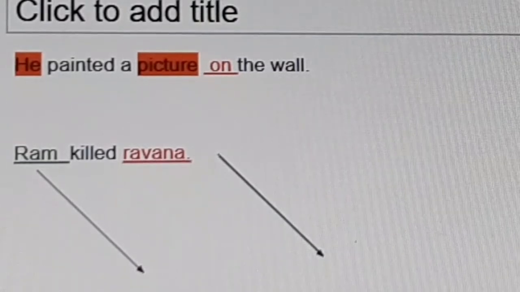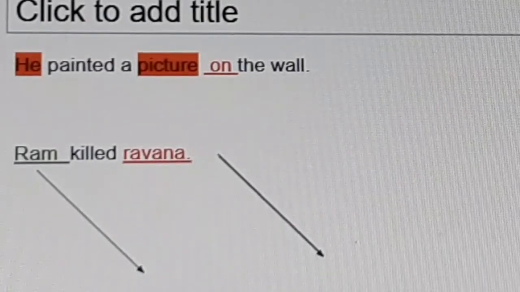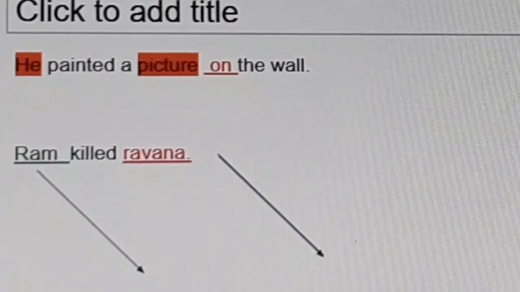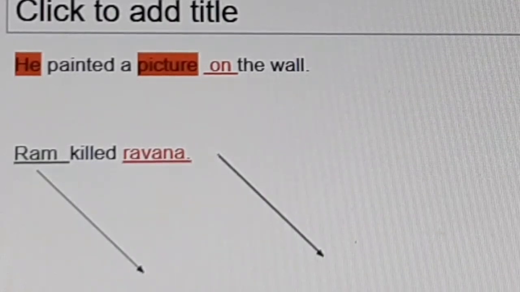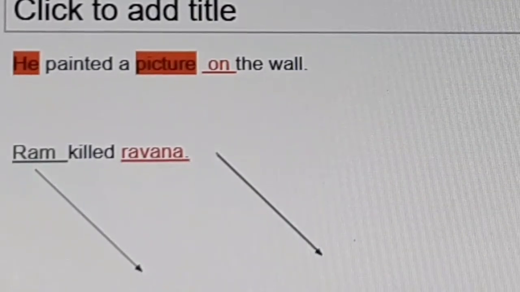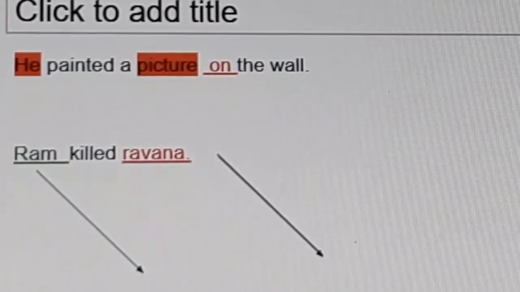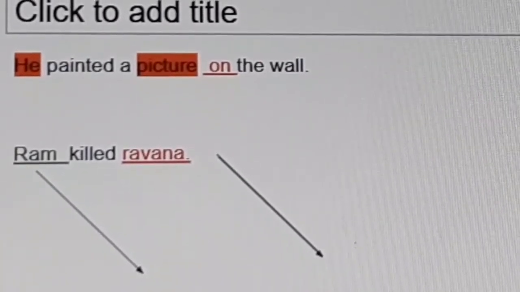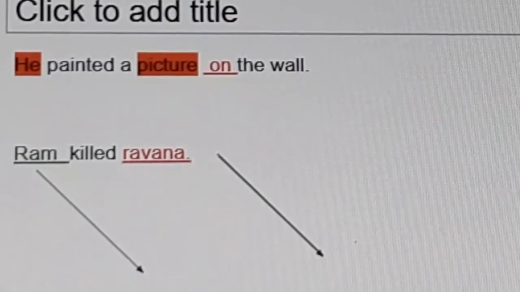See here the sentence: He painted a picture on the wall. Here, he is the subject. A picture is an object. He is taking the prominent role, and so it is in active voice. Rama killed Ravana. Here, Rama is at the beginning of the sentence. That is the subject, so it is in active voice.